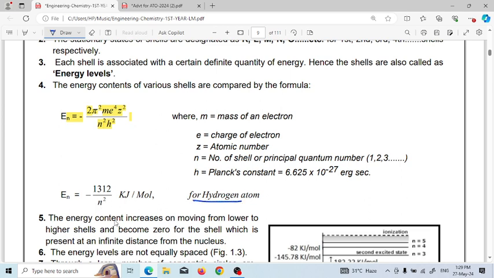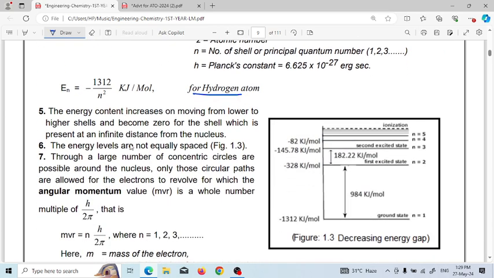Next, the energy content increases on moving from a lower to a higher shell and becomes zero for the shell which is present at infinite distance from the nucleus. So this is the energy level diagram: moving outward, the energy content is zero at infinite distance from the nucleus. This is the ground state, which is nearest to the nucleus, and this is far away from the nucleus. The energy levels are not equally spaced, as you see. The energy gap from the ground state n=1 is high compared to the second one. Next, the third one decreases successively.